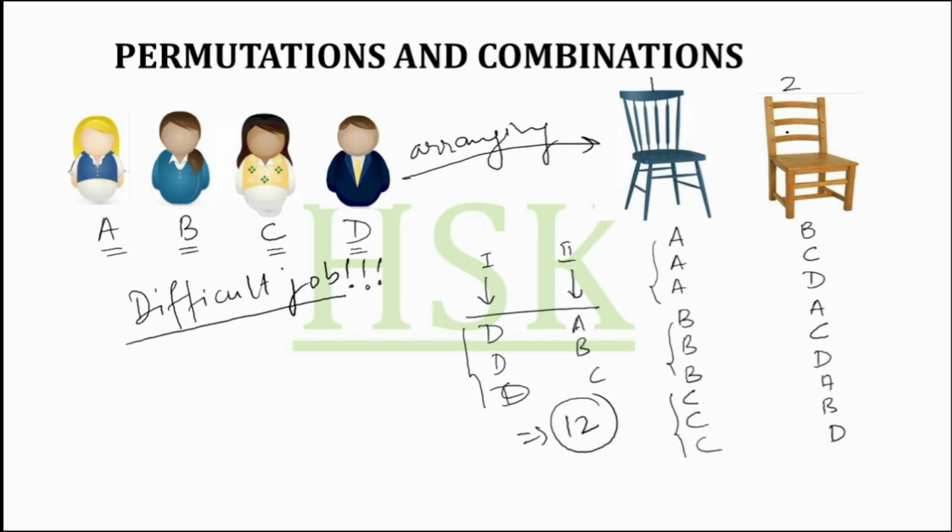Whenever an arrangement has to be made, we think about permutation and combination. So mathematicians thought about arrangements, and hence they developed permutation and combination. I hope that now you can understand why we are studying permutation and combination. It is all about arrangement and selection of objects, or both.